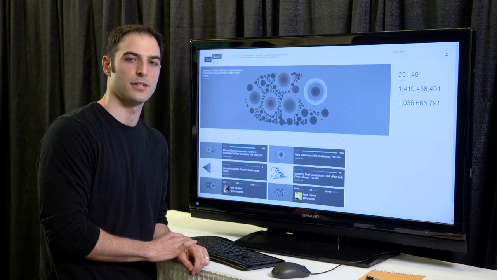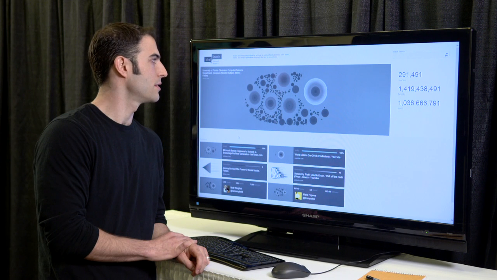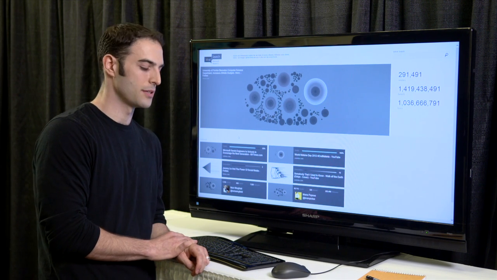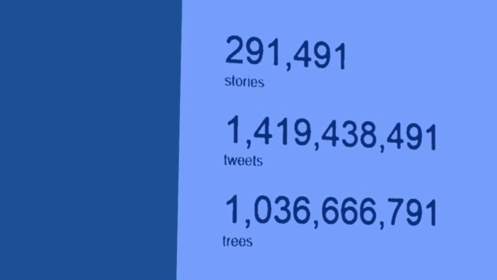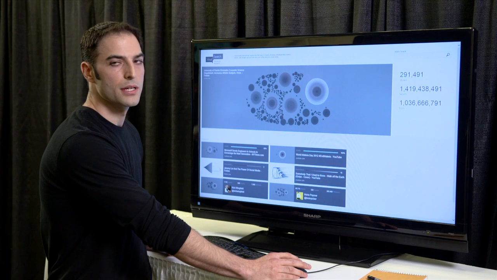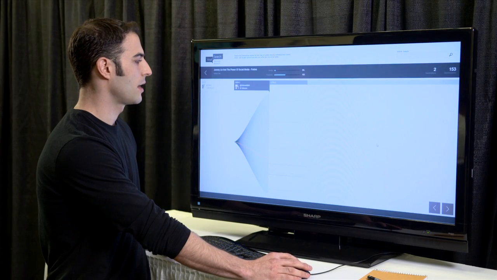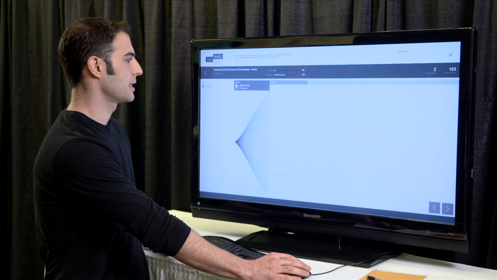ViralSearch is a new means of navigating, searching, and exploring content that spreads over social media. We've gone through hundreds of thousands of stories that are recently posted on Twitter, looked at billions of mentions of these stories, and reconstructed trees of how these things pass from one individual to the next.